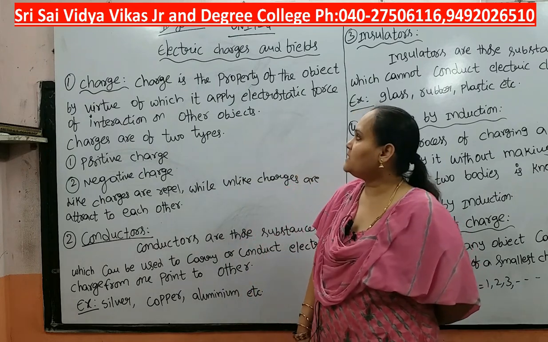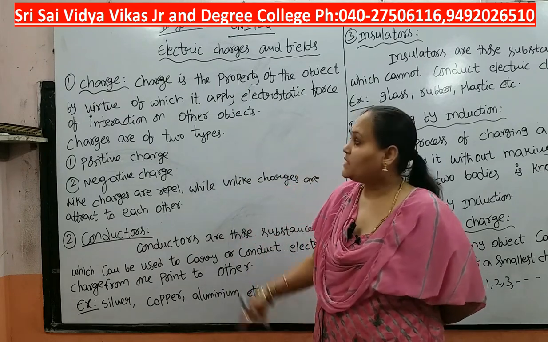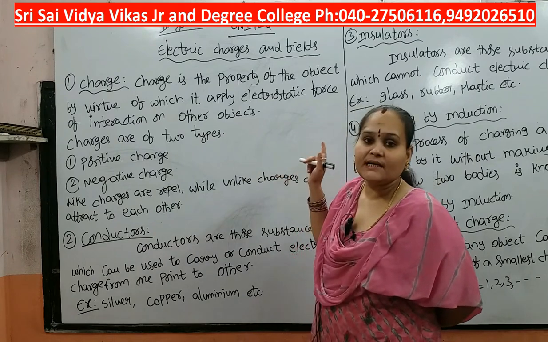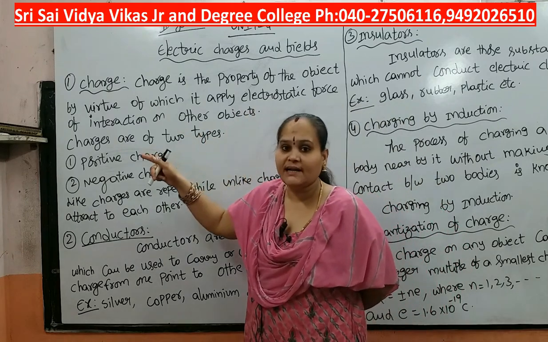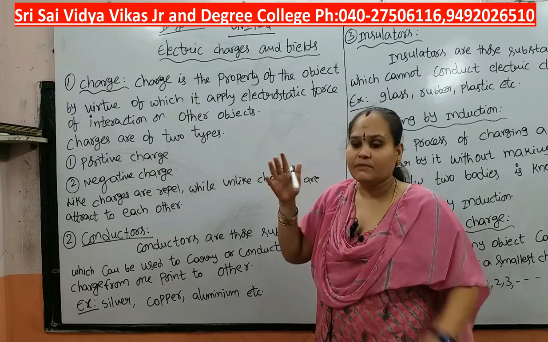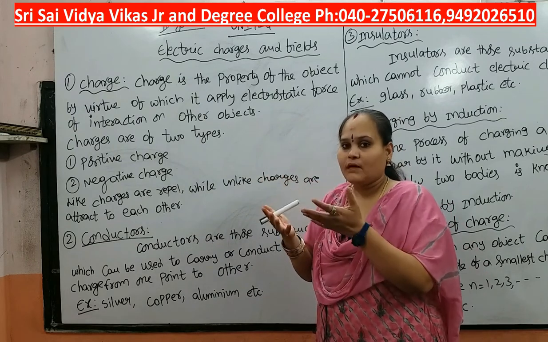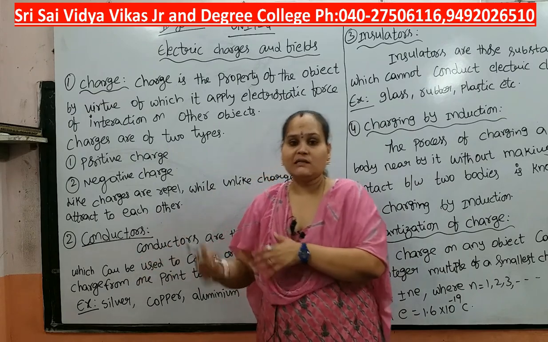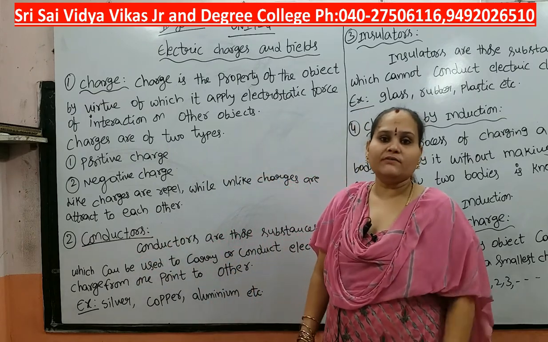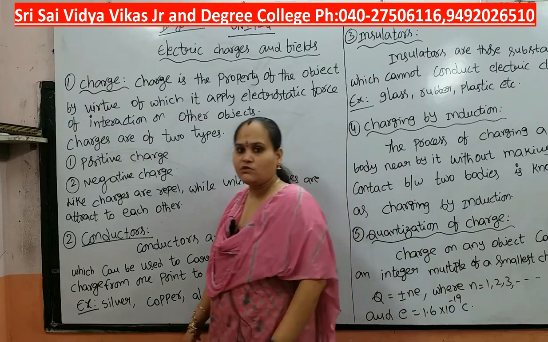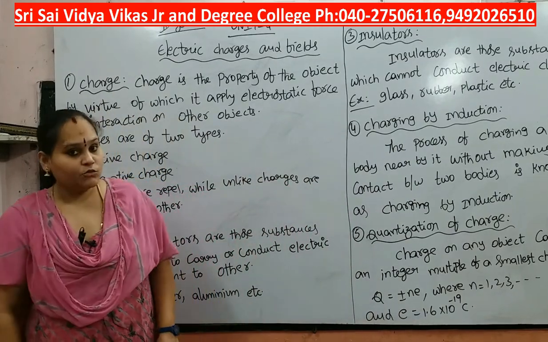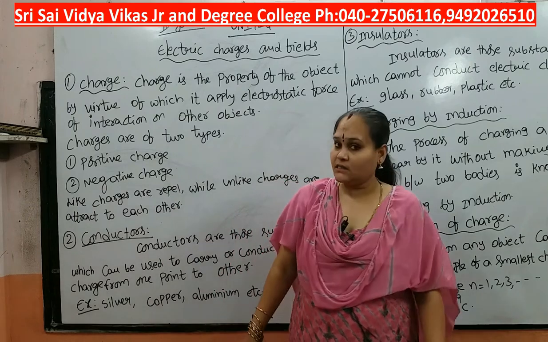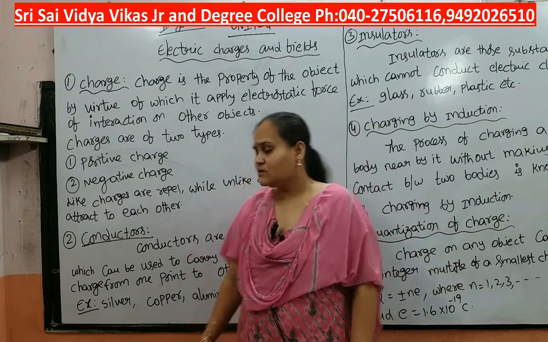So what is meant by a charge? Charge is the property of the object by virtue of which it applies an electrostatic force of interaction on other objects. That means that body applies an electrostatic interaction to the other object. That is nothing but a charge. We have two different types of charges, positive and negative. Like charges repel each other and unlike charges attract each other.